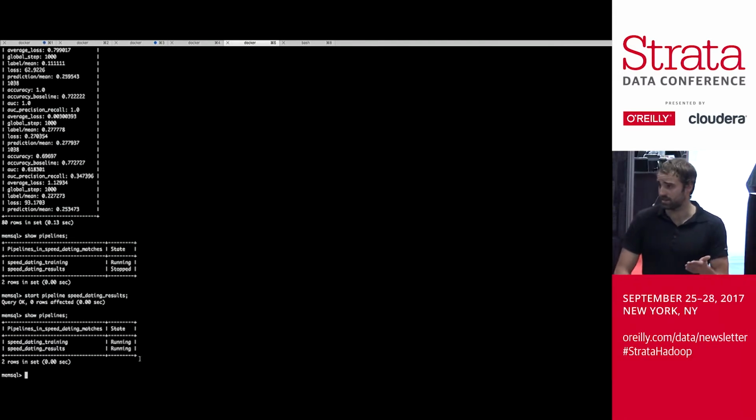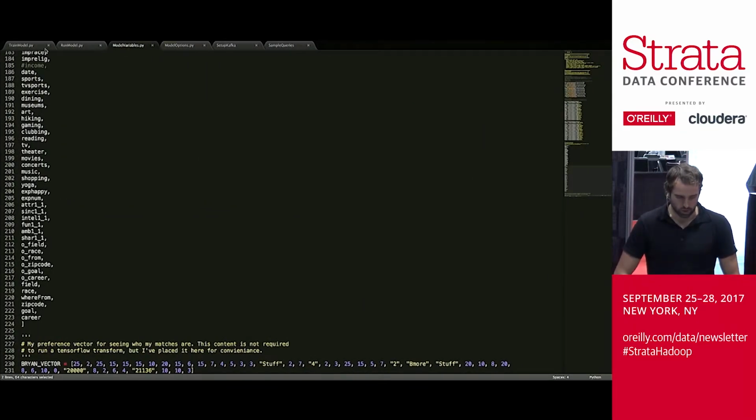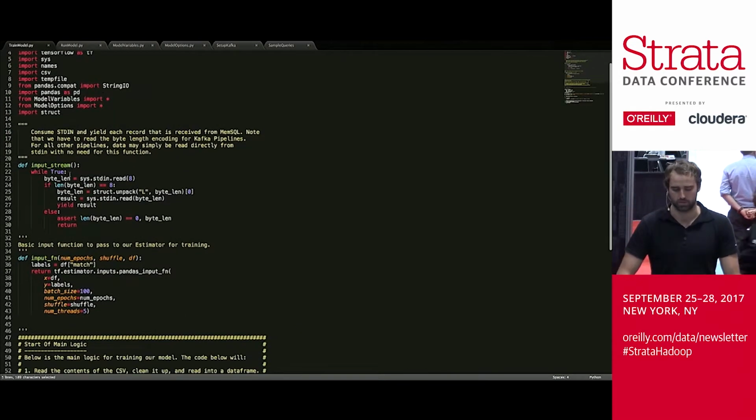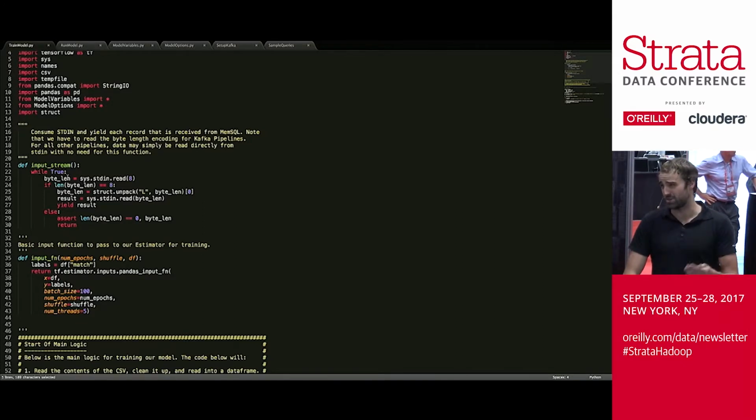So if new classification data comes in, it's going to run the same thing. When new training results come in, it'll do that. So what does the actual training code look like? So the training and run code are actually very similar. It's going to take in the input stream. The extractor passes the transform, this stuff, as a byte-encoded CSV. So this is just boilerplate for any Kafka transform that you're going to use.